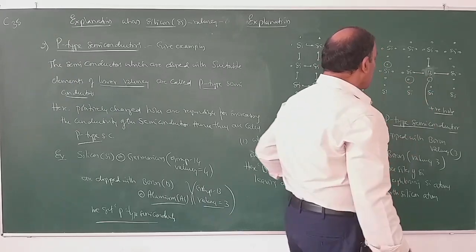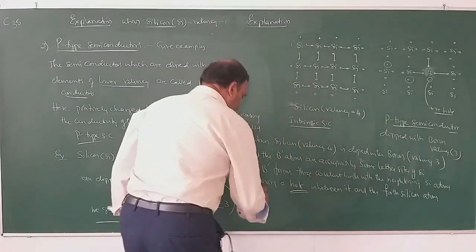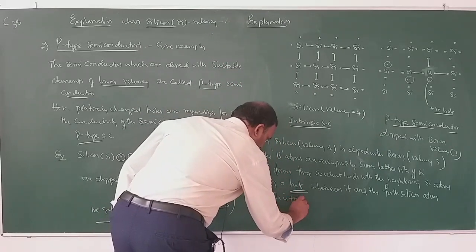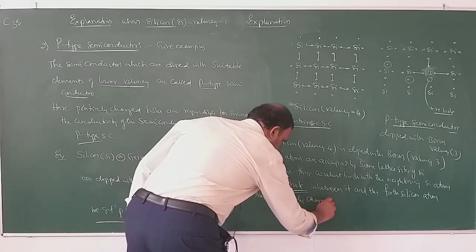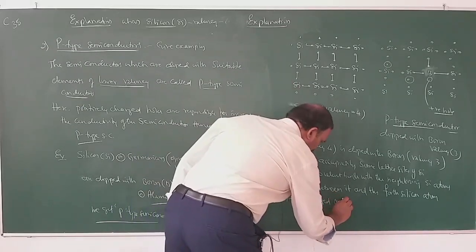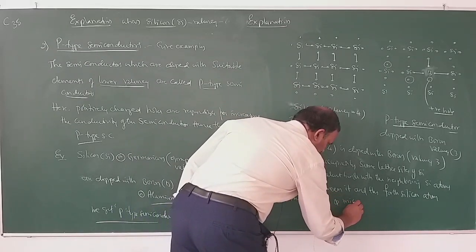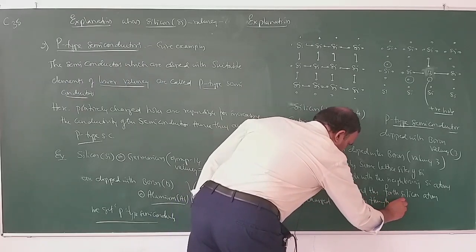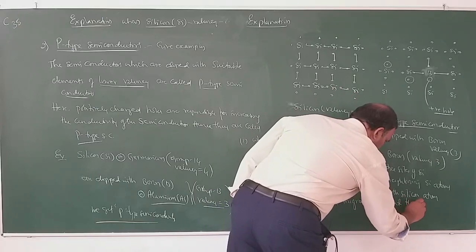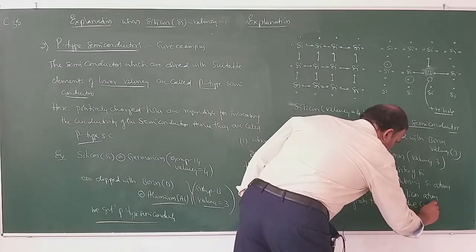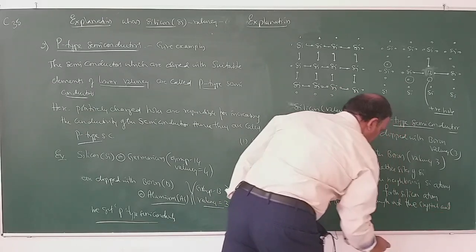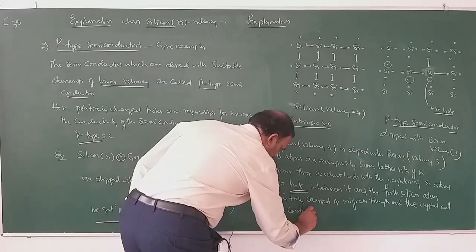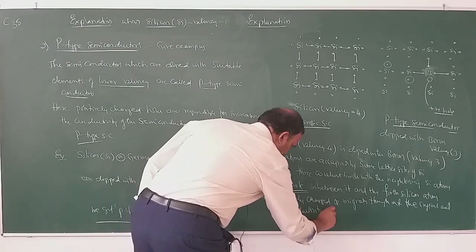So this hole is positively charged, and migrates throughout the crystal, and hence conductivity increases.